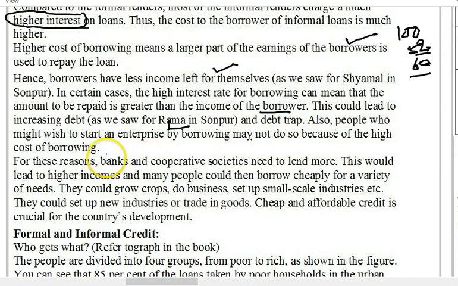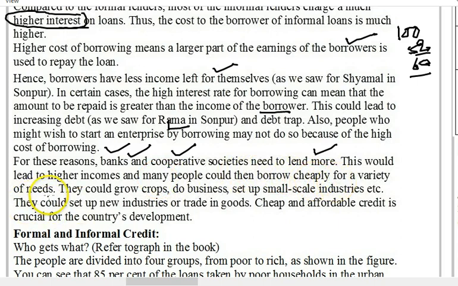So because of the high cost of borrowing, for these reasons, banks and cooperative societies need to lend more. Banks are basically public sector banks, controlled by the public sector, and the same goes for cooperatives. Again, there is some direct or indirect control over cooperative societies. So this would lead to higher incomes, and many people could then borrow cheaply for a variety of needs.